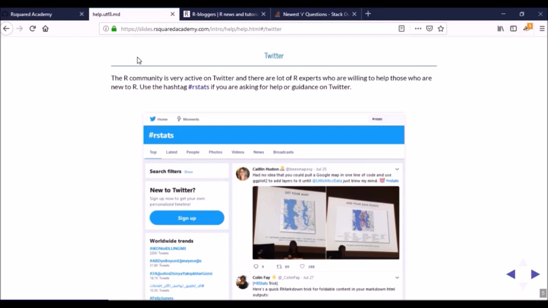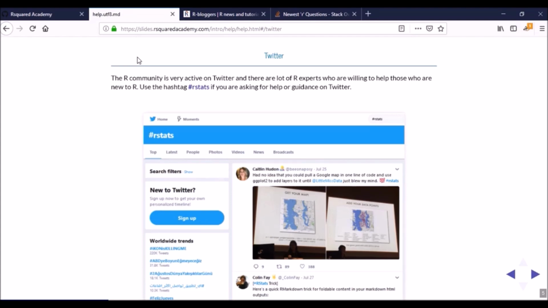Right, so the third place that you need to visit is Twitter. The R community is very active and supportive on Twitter, and there are lots of R experts who are willing to help those who are new to R, right? So follow the #RStats hashtag. You can also post anything that you have created using the RStats hashtag.